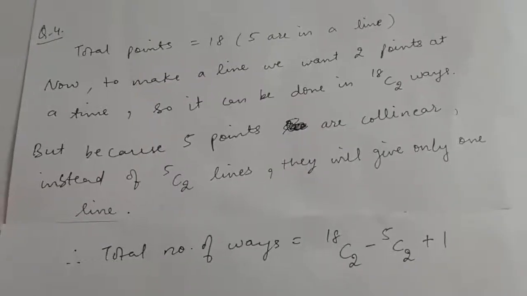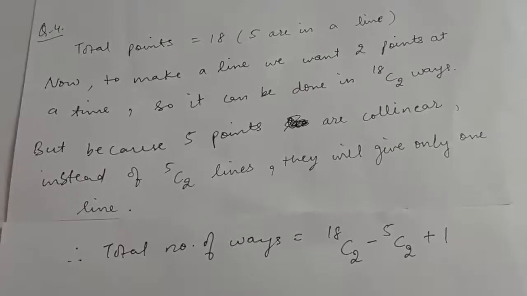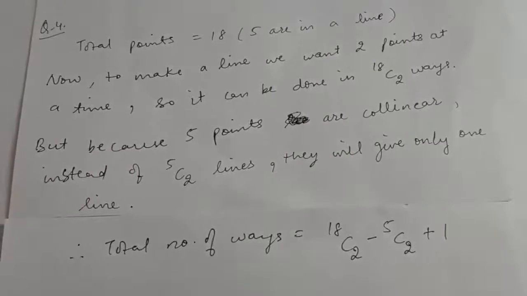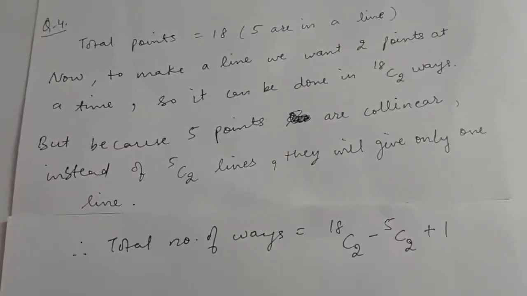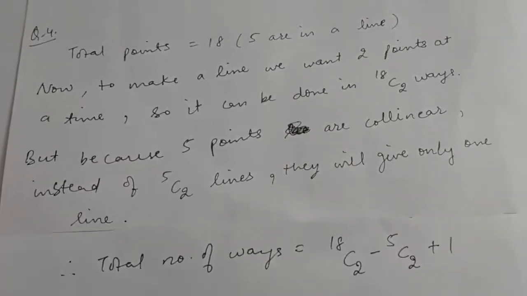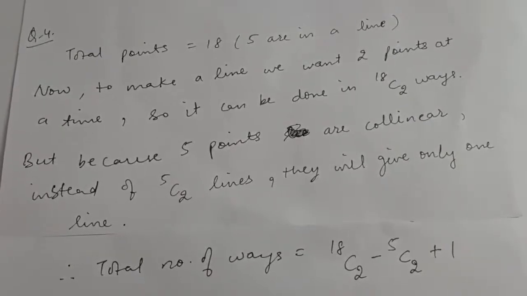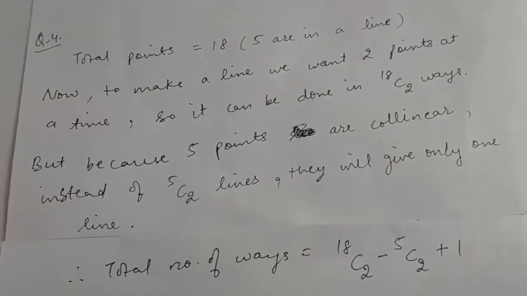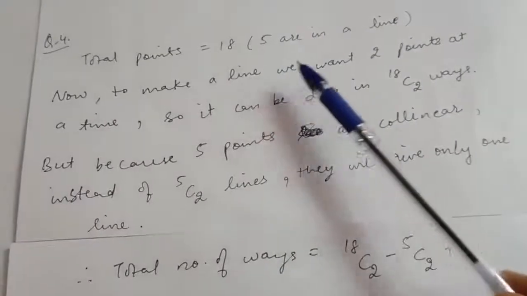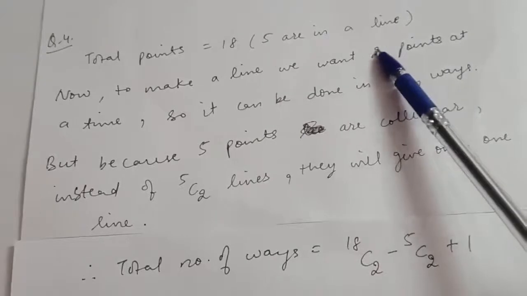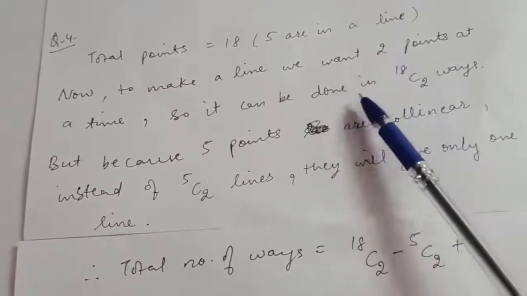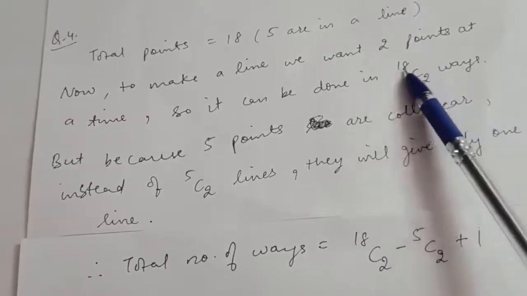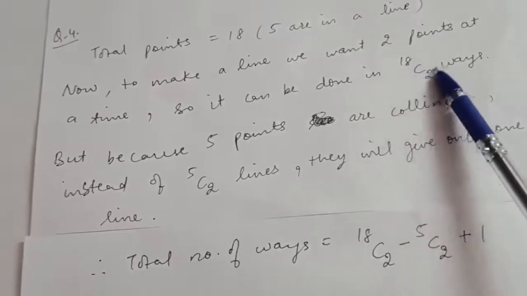Question number 4 is, out of 18 points in a plane, no 3 are in the same line except 5 points which are collinear. Find the number of lines that can be formed joining the points. Now see, there are 18 points, out of which 5 points are collinear. Now we have to make a line from these 18 points. To make a line at a time we want 2 points, right? So it can be done in 18C2 ways. That is, out of 18 points we want to select 2 points at a time.